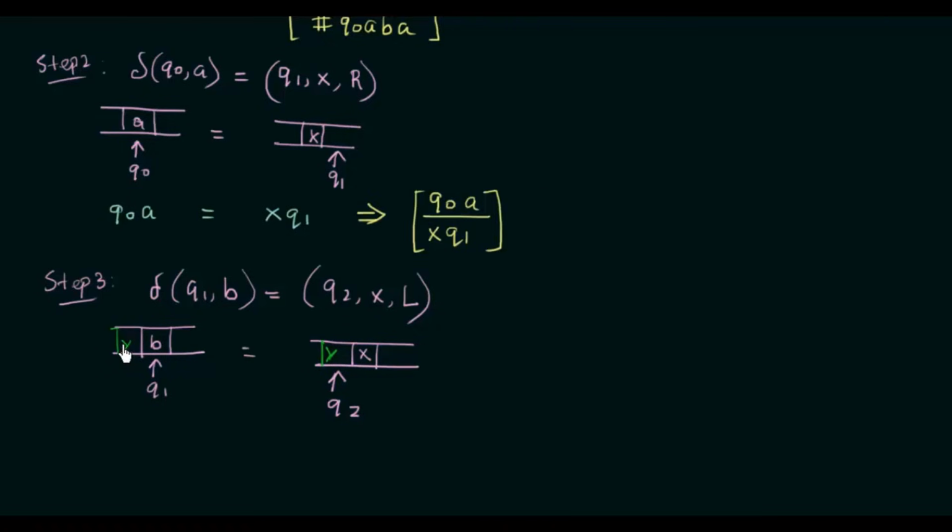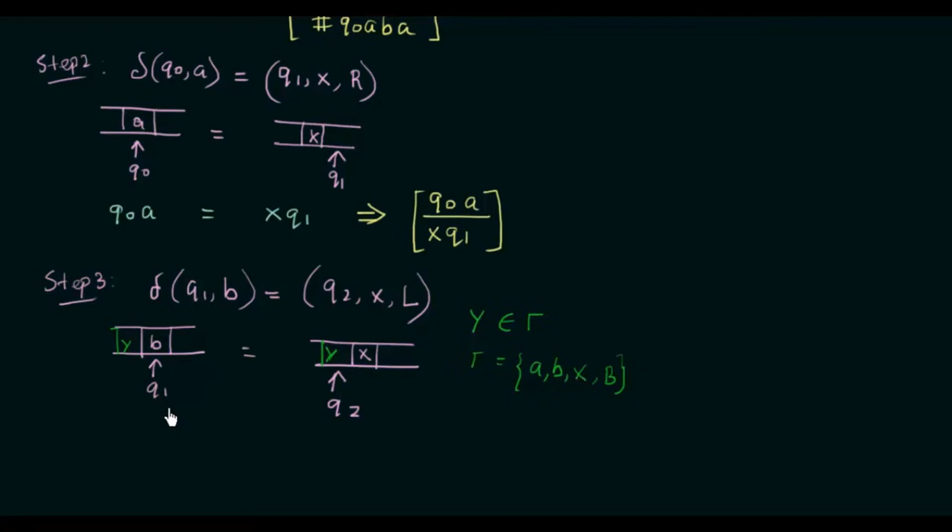Now Y is not a particular symbol, but a generalized way of writing, and it belongs to our tape symbols. And what are our tape symbols? We already know our tape symbols contain the symbols A, B, X and the blank symbol. So Y can be any of these. Since Y can be any of these, you have to form dominoes for all the conditions when Y takes any of these values.